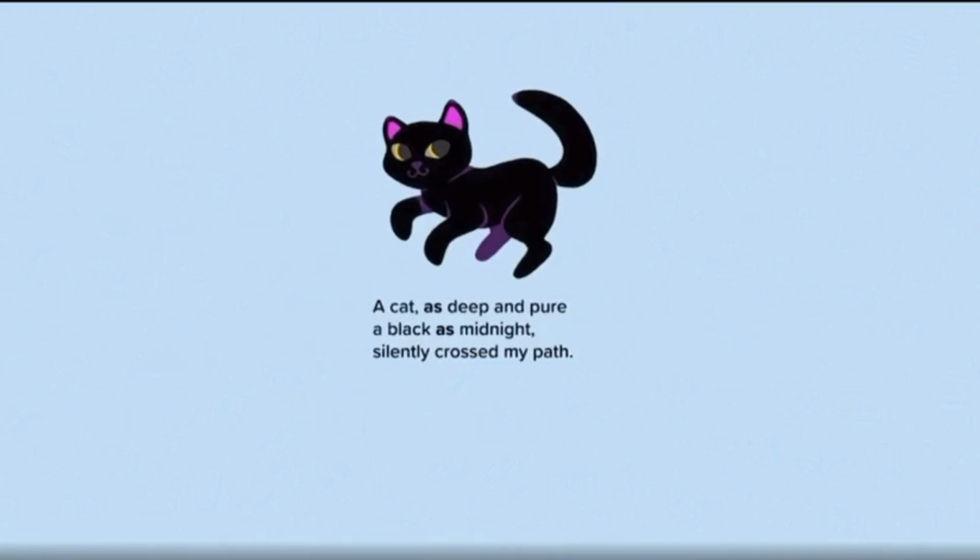We could describe the cat using this simile. A cat, as deep and pure black as midnight, silently crossed my path. This comparison of the cat's black fur to midnight creates imagery of darkness and nighttime, which might suggest the cat is mysterious or magical. This simile draws out the sense of sight.